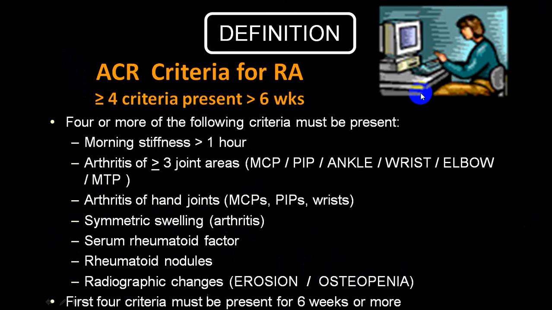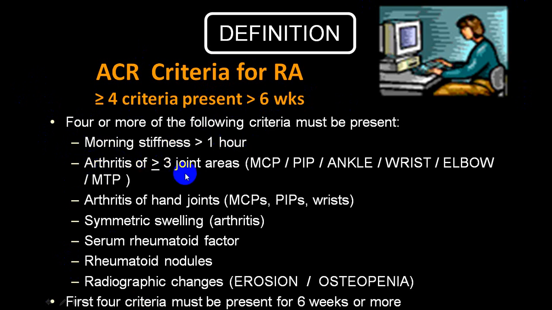Now there are some criteria which should be fulfilled if you want to label a person as rheumatoid arthritis. We say that there should be a minimum of 4 or more than 4 criteria, and those criteria should be present for more than 6 weeks. What are those criteria? Number 1: morning stiffness more than 1 hour.